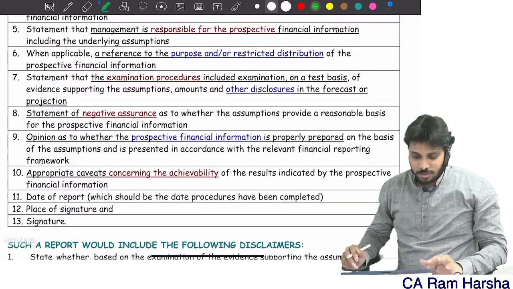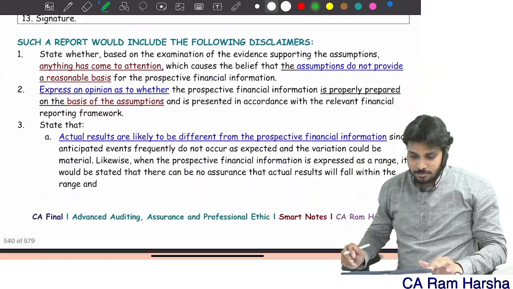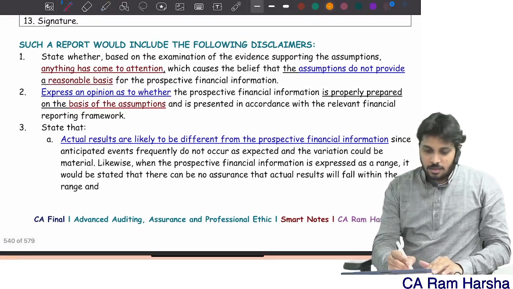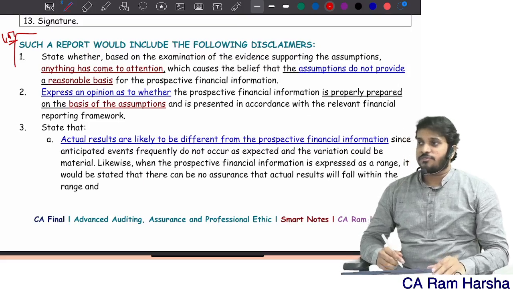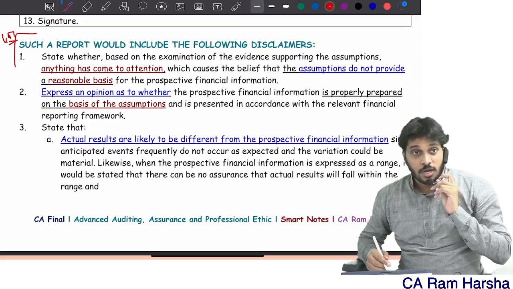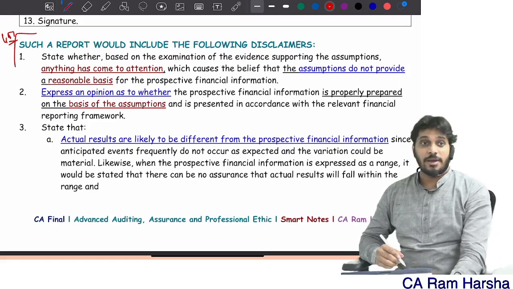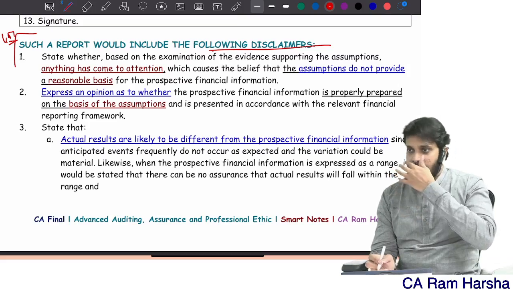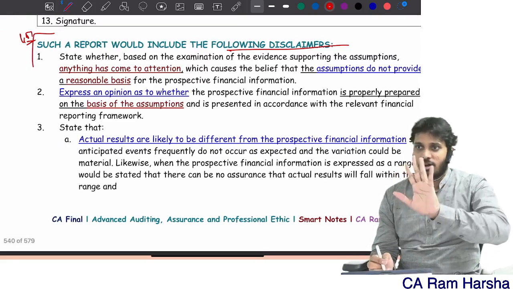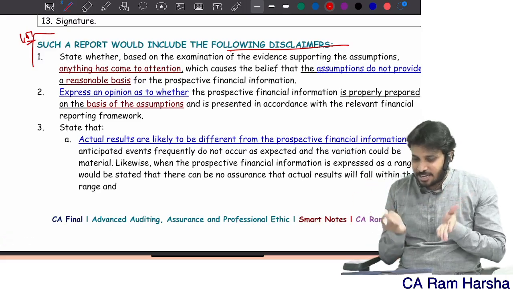And finally, the report. This itself can be asked as a 4 marks question. You are giving a report on prospective financial information, an assurance report. What are the disclosures to be made specifically in that report? What are the disclaimers you have to make? Disclaimer here does not mean disclaimer of opinion; disclaimer means giving some statements.